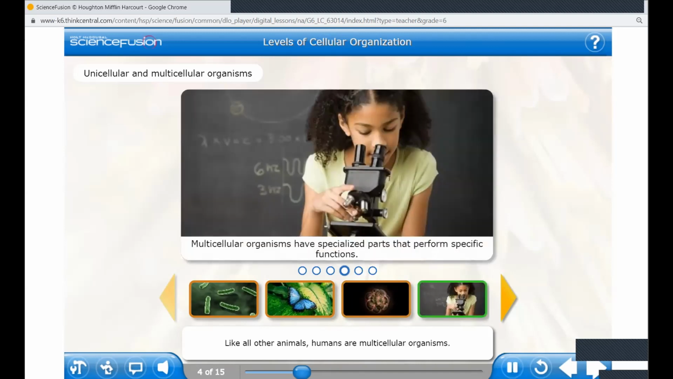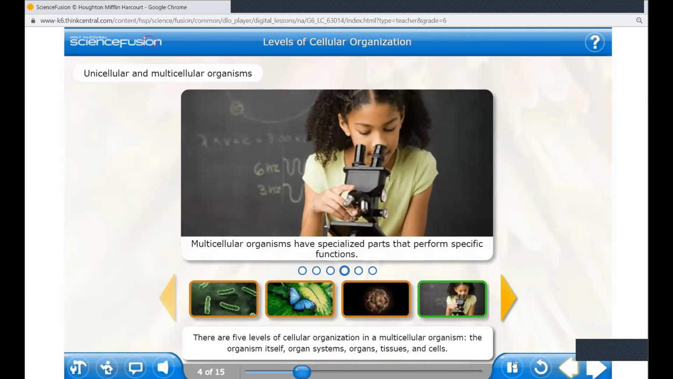Like all other animals, humans are multicellular organisms. The cells in multicellular organisms are specialized and organized to carry out specific functions. There are 5 levels of cellular organization in a multicellular organism: the organism itself, organ systems, organs, tissues, and cells.